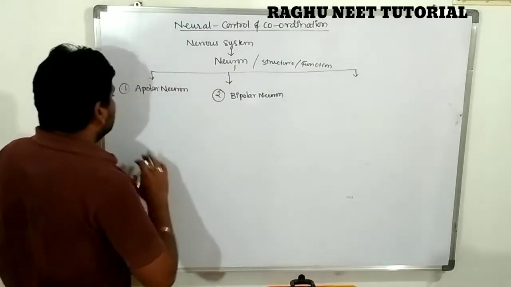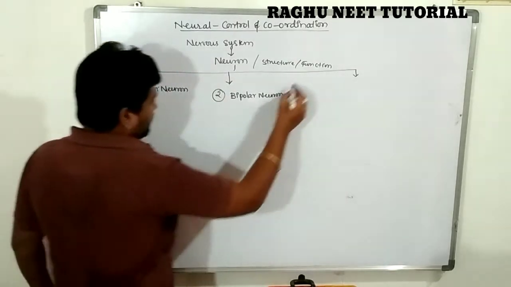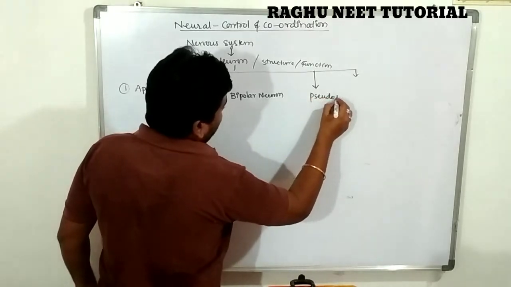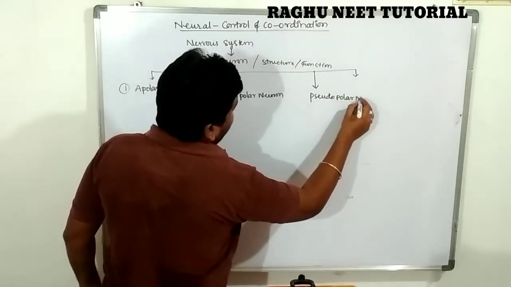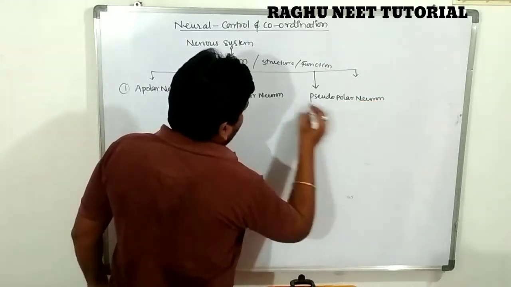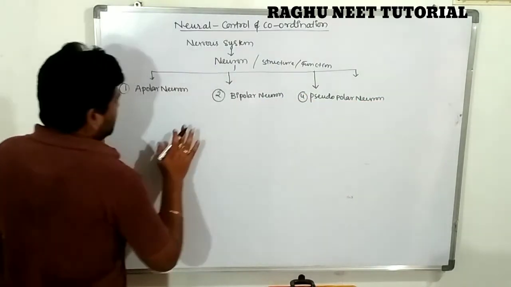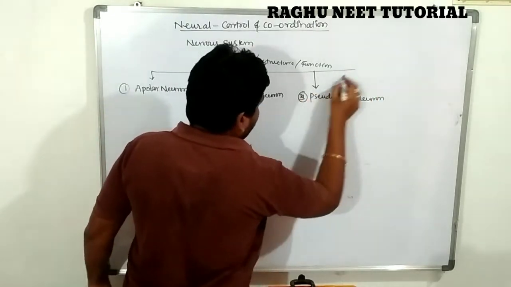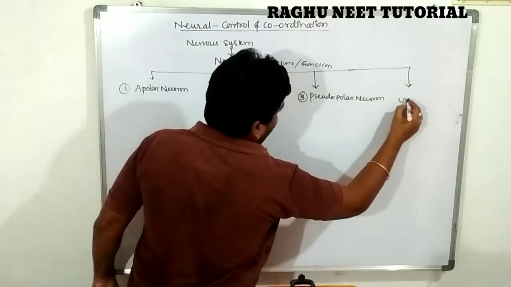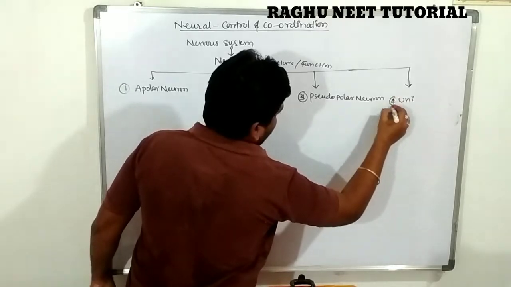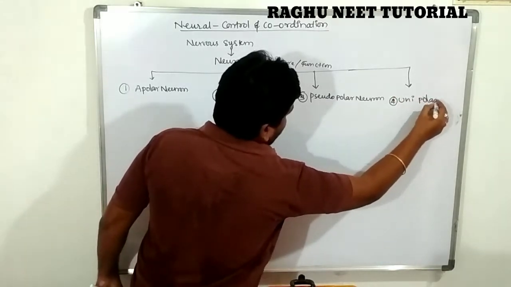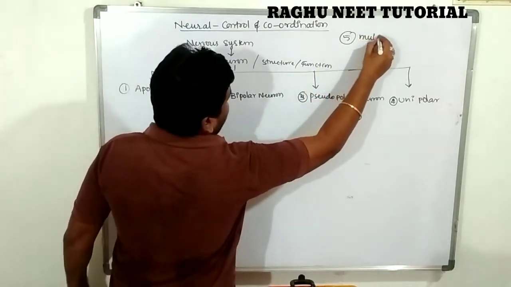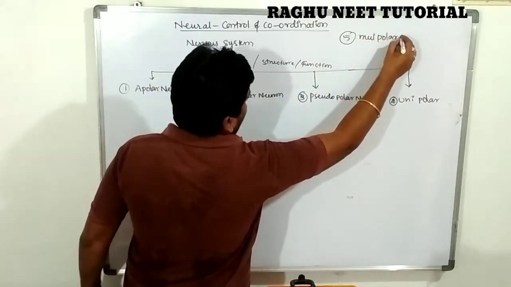The third one is the pseudopolar neuron. The fourth one is the unipolar neuron. The fifth one is the multipolar neuron.